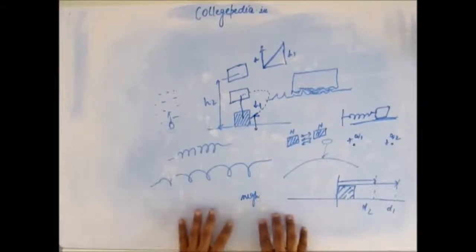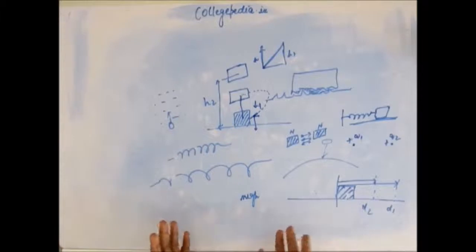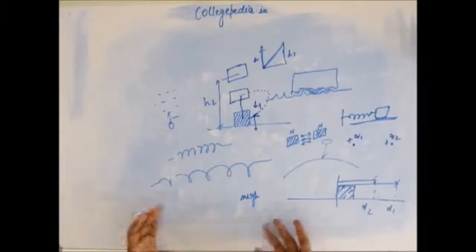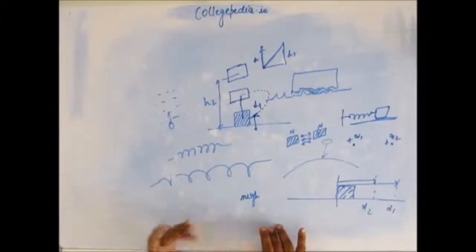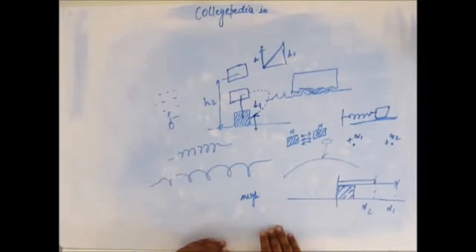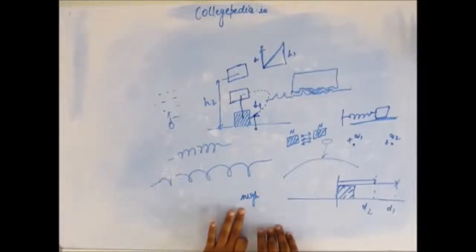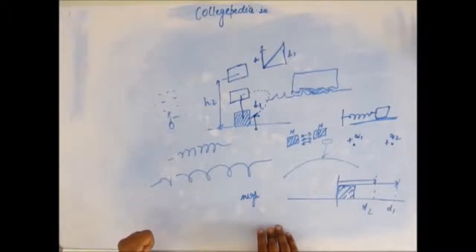For non-conservative forces, we cannot define potential energy, because if we come via a different path at the same point, work done will be different. So energy stored in the system will also be different. It depends on the path. So potential energy is not defined for non-conservative forces. Potential energy is only defined for conservative forces. So the first important thing that comes out of our discussion is potential energy is defined for conservative forces.